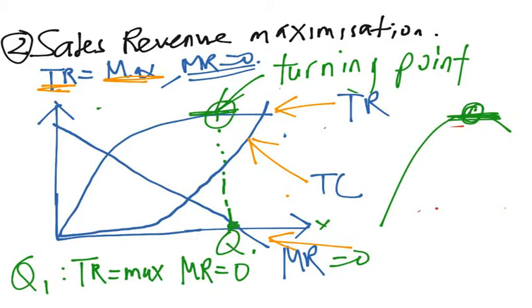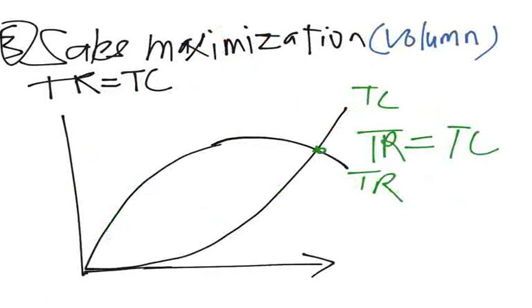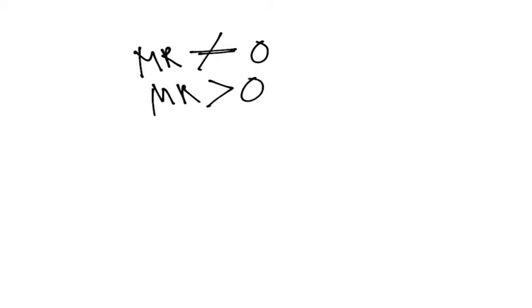Because when the marginal revenue is equal to 0, remember the definition of marginal revenue is the additional revenue that we get when we produce an additional unit of good. So let's assume that it's not equal to 0. If the marginal revenue is, let's say, more than 0, or we make it equal to 1, firms can actually increase their revenue by producing one more of the good, right?